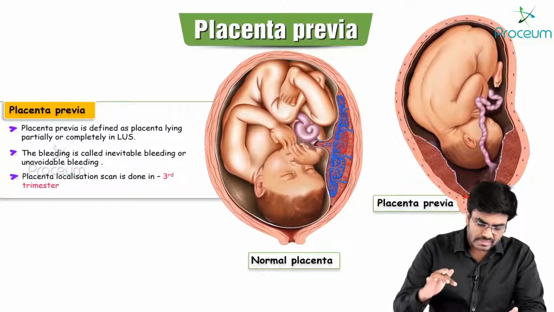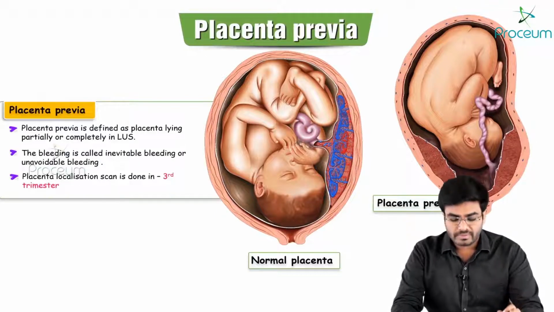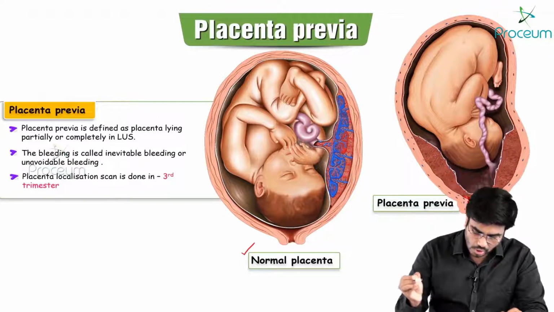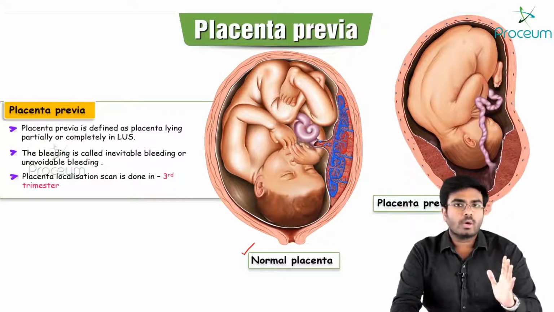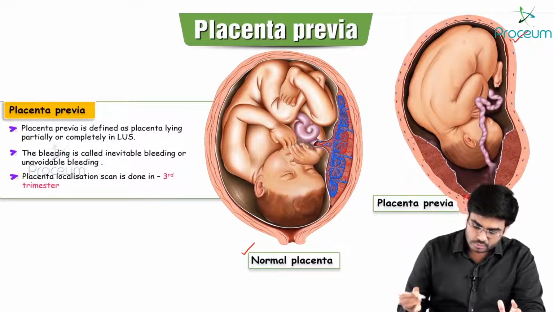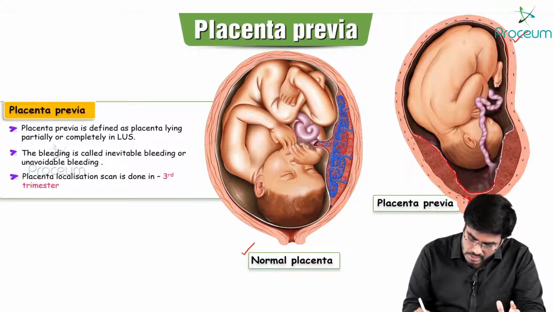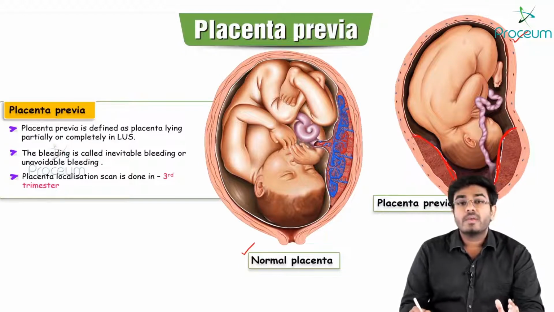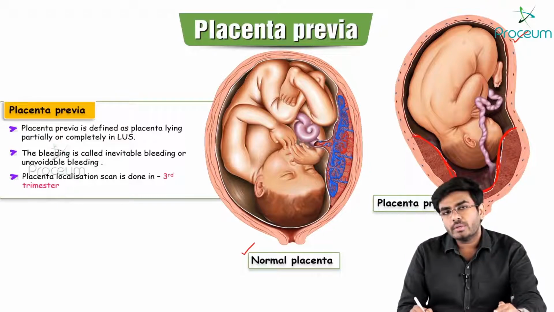Now after this, let's see what exactly is placenta previa. What's the problem with the placenta previa? Guys, this is a normal placenta, where the placenta is properly localized in the uterus. For example, if you see in this uterus, the placenta is placed more in the lower uterine segment. The placenta comes down. So that is known as placenta present in the lower uterine segment.